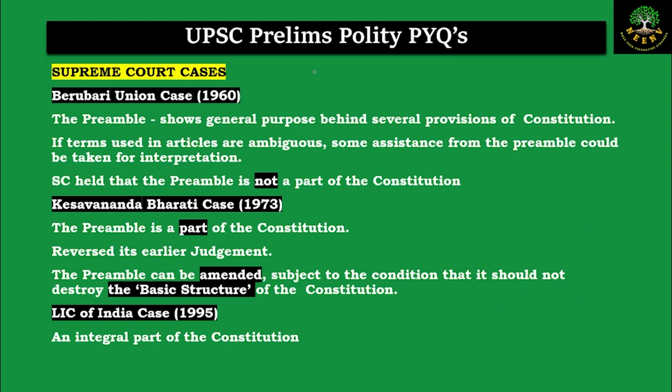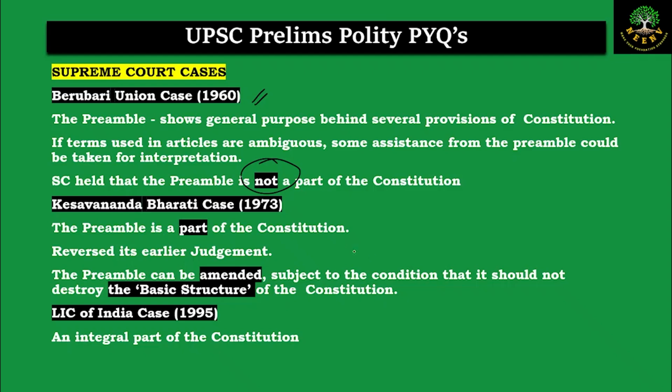What are those? In the very first Berubari case, the Supreme Court has said that the preamble is not a part of the constitution. The court said that the preamble shows the purpose behind the provisions of the constitution, and if the provisions are ambiguous, we can take the help of the preamble in order to understand the overall philosophy, the overall objectives of the constitution.